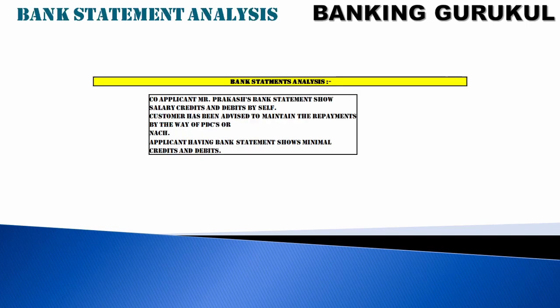And bank statement. So you will have a bank statement analysis also. The co-applicant shows salary credit, so he is getting a proper salary from the organization. So the customer has been advised to maintain the repayments by way of PDCs, also post-dated cheques or NACH can be given by the customer. The applicant's bank statement shows minimal credits and debits, so there are no major deviations or high value transactions. You have minimum debits and credits available in the account statement.